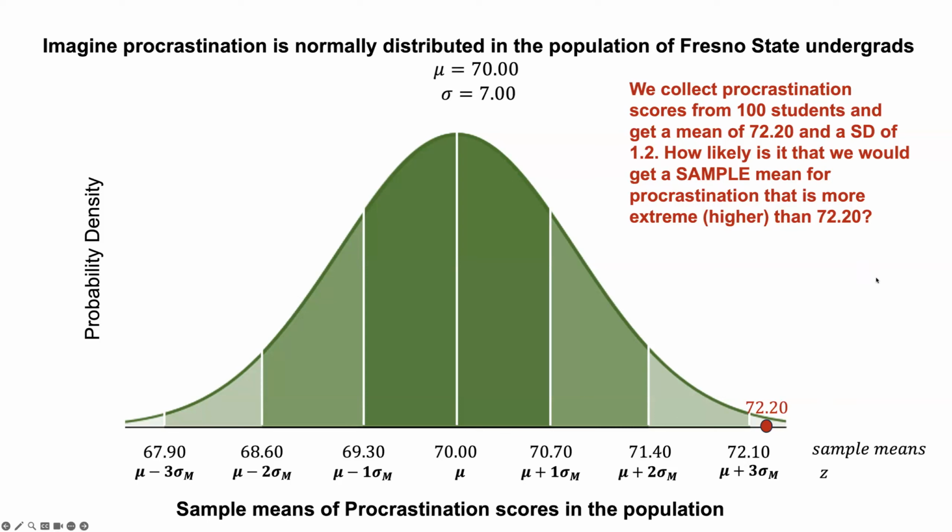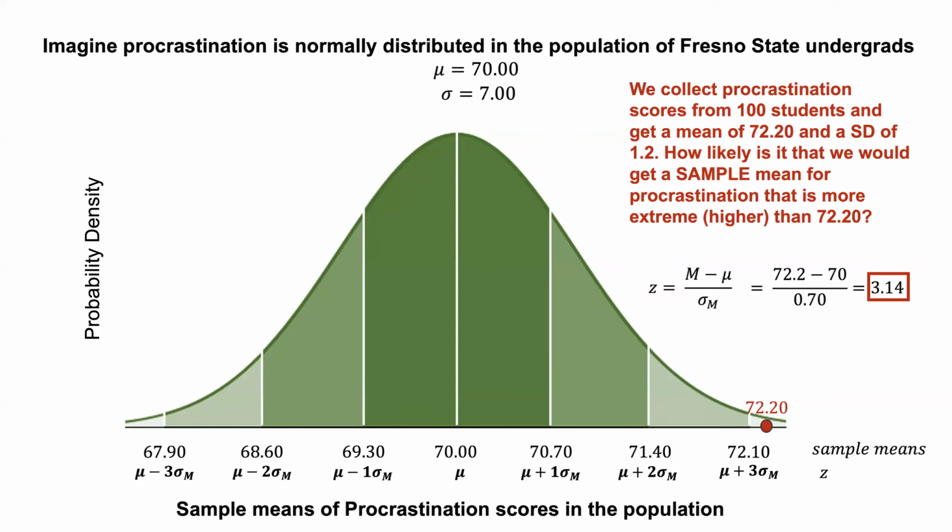So the idea is the same as what we talked about for normal distributions. But now for our z-statistic, we're getting the mean minus the population mean. So our sample mean minus the population mean over the standard error of the mean is how we calculate this. So we take our 72.2, which is our mean that we calculated. We subtract 70, which is our population mean, divided by our standard error of the mean that we calculated on the previous slide, and we get 3.14. So that's our z-score, or z-statistic for our sample.